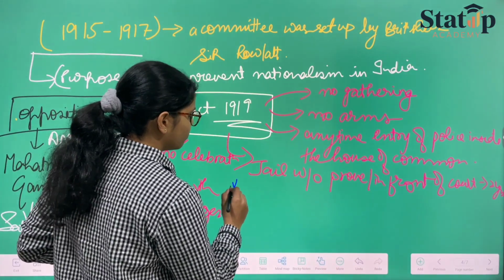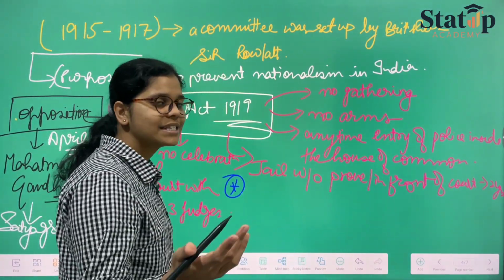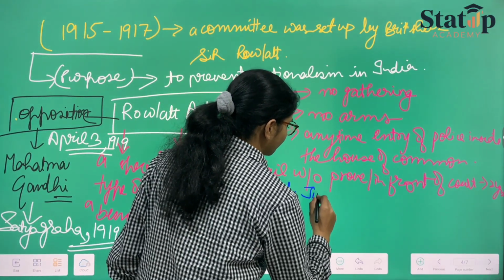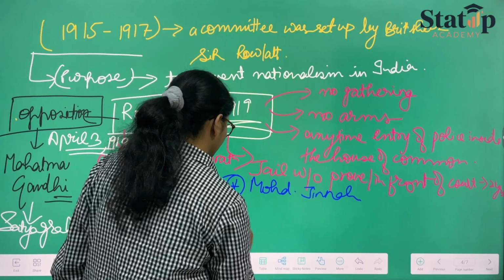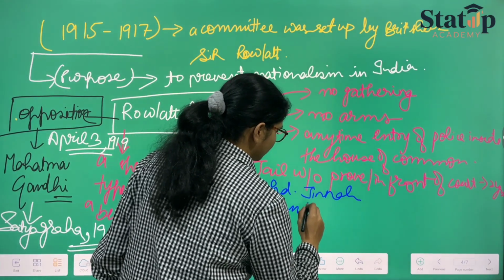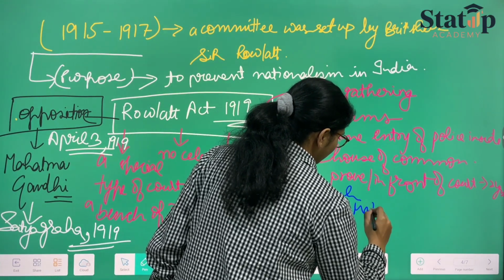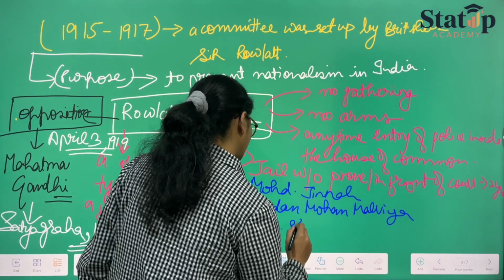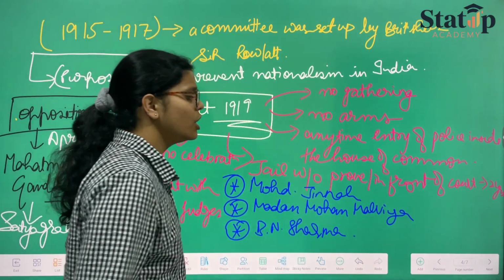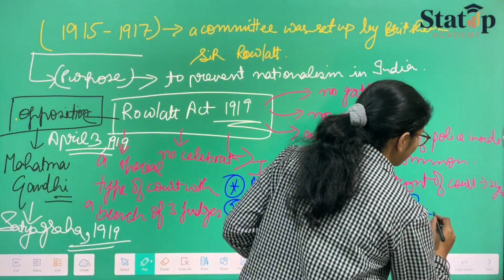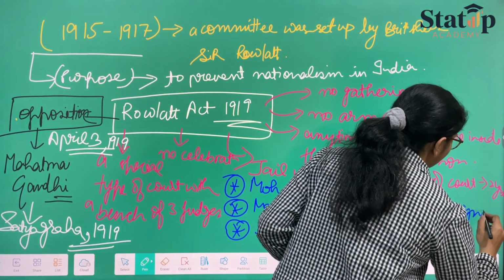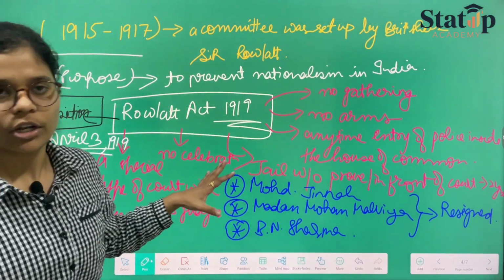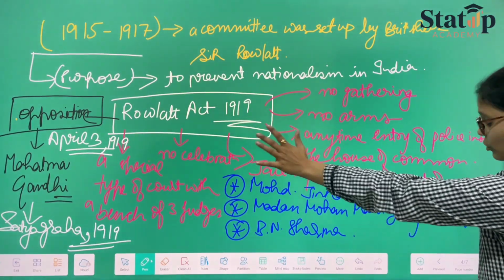Among them, the popular personalities were Muhammad Jinnah, then Madan Mohan Malviya and B.N. Sharma, along with others. They all resigned from the posts given to them by the British government. So this was all about the Rowlatt Act.